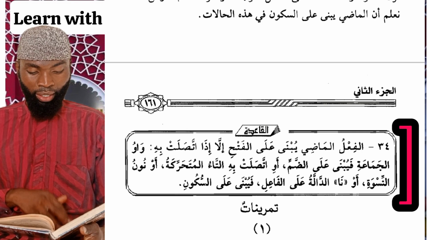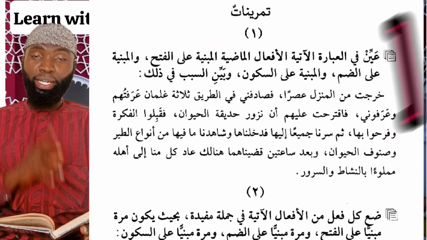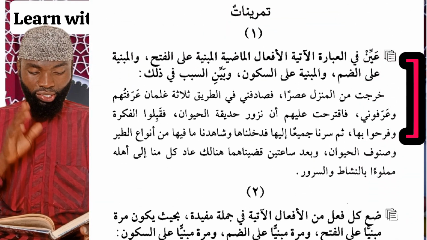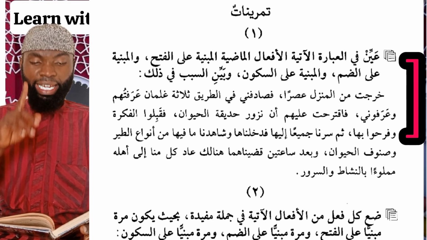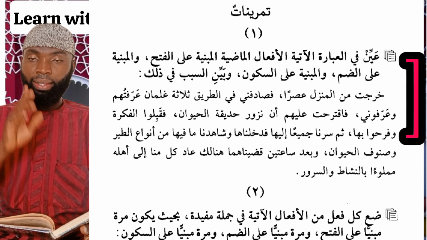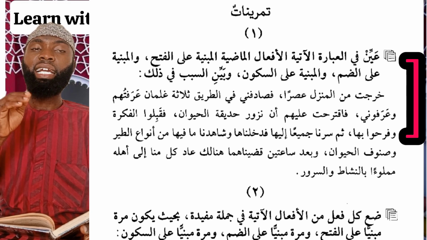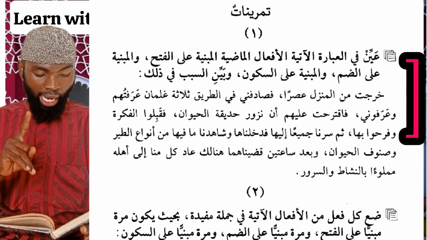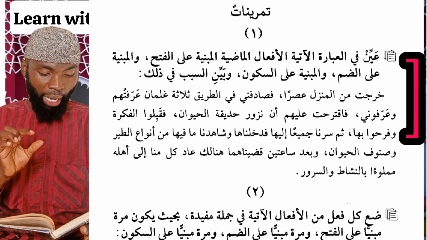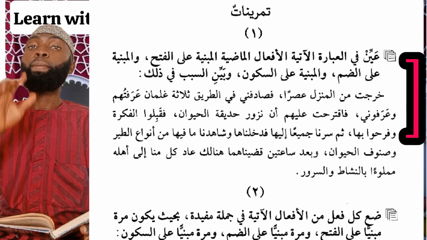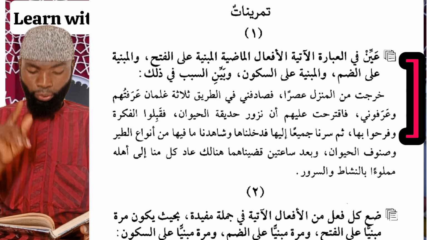MashaAllah. Now moving on to tamrinat. Tamrin al-awwal, the first exercise. The instruction says: ayyin fil ibarati al-atiya al-af'al al-madiyah. Indicate in the following passage the past tense verbs al-mabniyyah ala al-fath, which are built upon fatha, wal-mabniyyah ala al-dhamm, the others which are built upon dhamma, wal-mabniyyah ala al-sukun, and the past tense verbs which are built upon sukun.